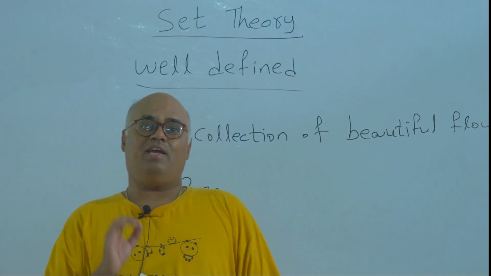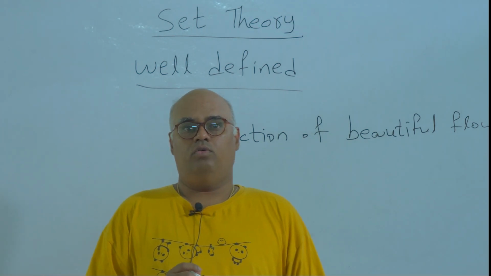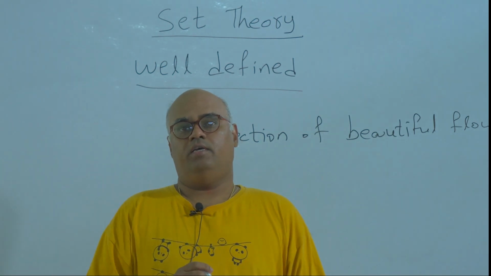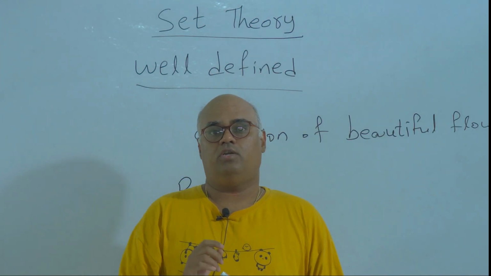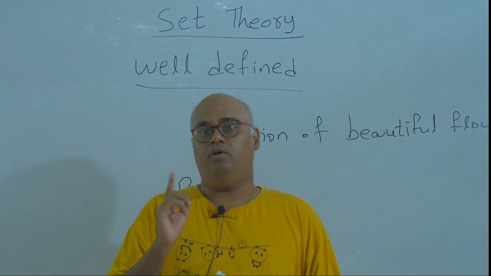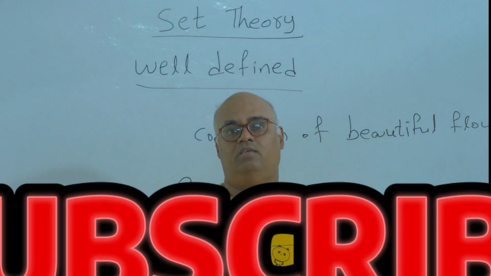So a well defined collection is a collection where, when an object is given to you, by just looking at the object, you should be able to tell whether the given object belongs to the collection or not. If you are able to say that clearly, only then we call the collection well defined.